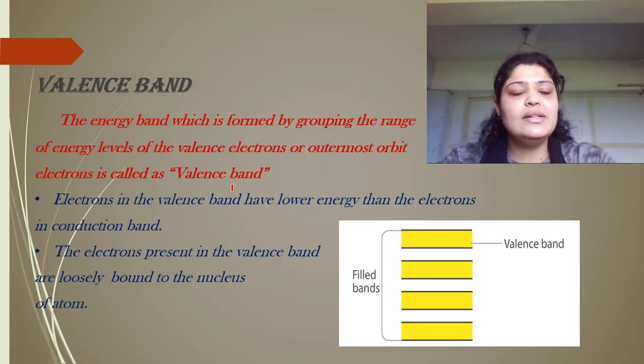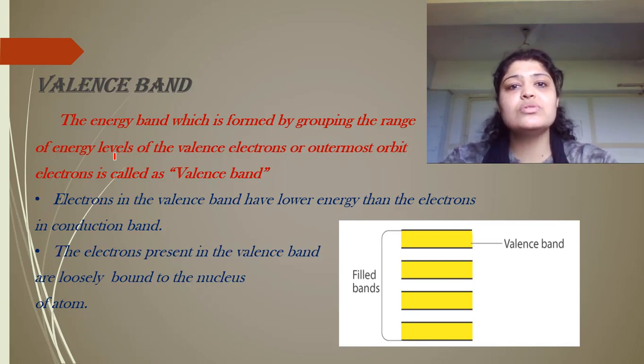Now let me tell you what exactly the different bands mean, just a brief about individual bands. We'll discuss the valence band first. How do you define a valence band? It is a band which is formed by grouping of different energy levels. All atoms have outermost electrons in a solid, so all the energy levels of the outermost orbit of all the atoms group and form the valence band.